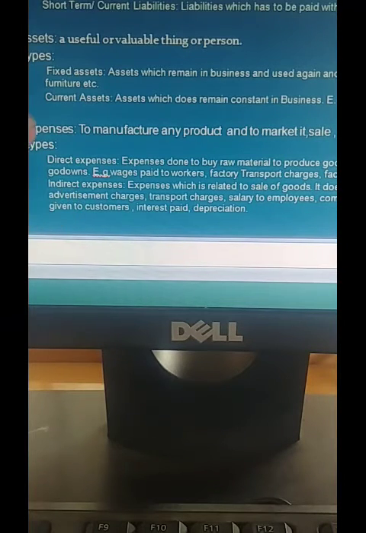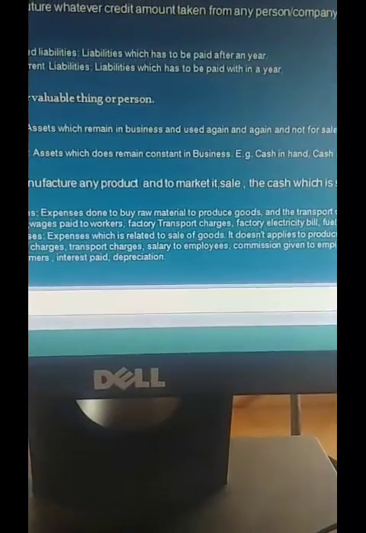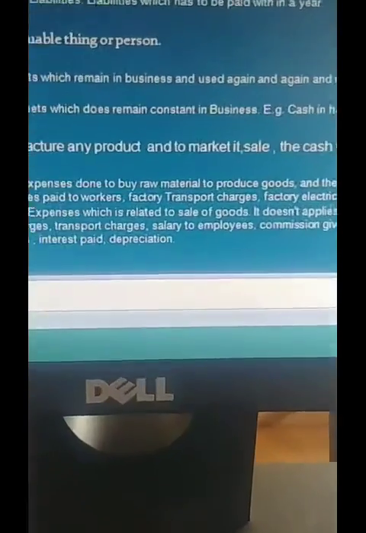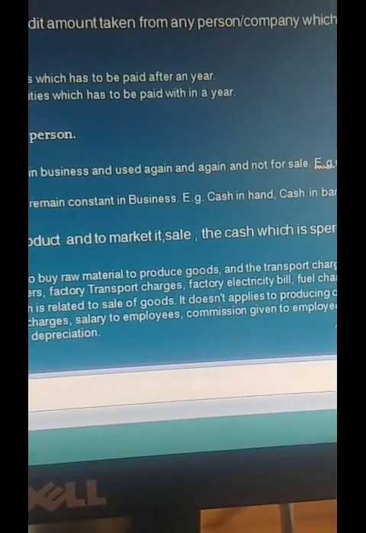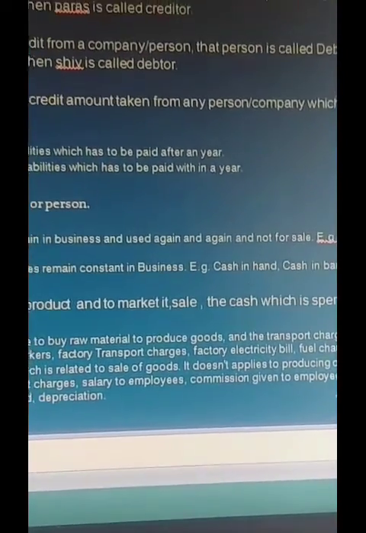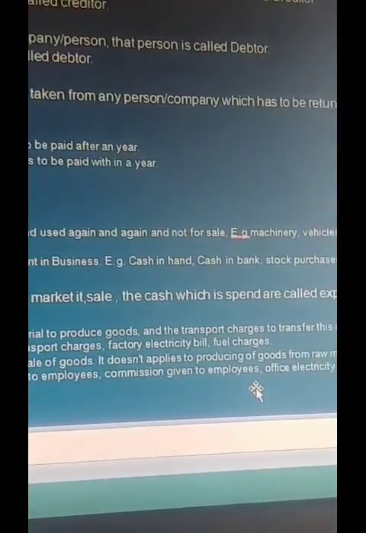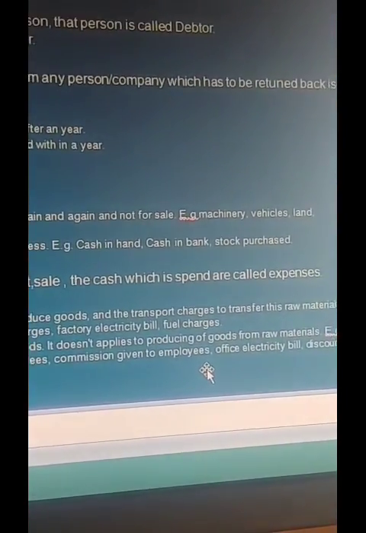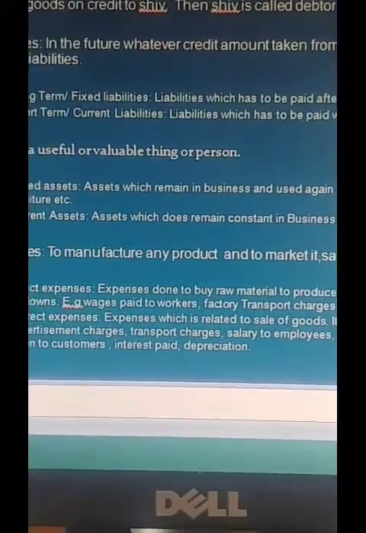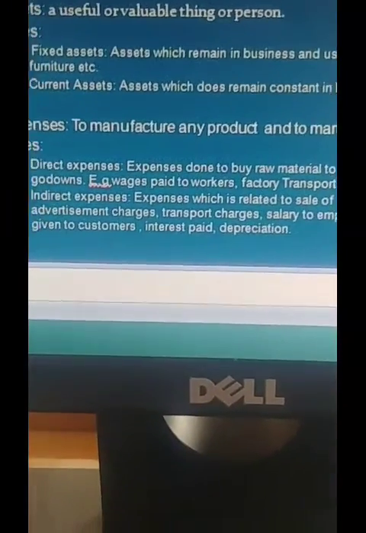And the second type under expense is indirect expense. Indirect expense means expenses which are related to sale of goods. It doesn't apply to producing goods from raw materials. Means what? Indirect expenses means what?